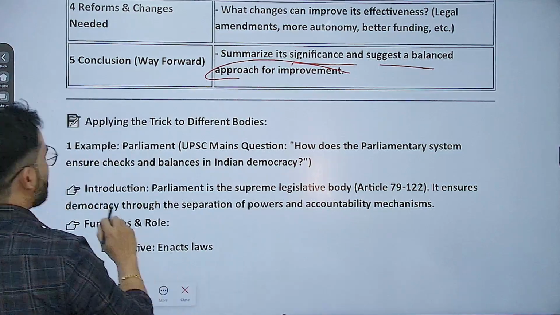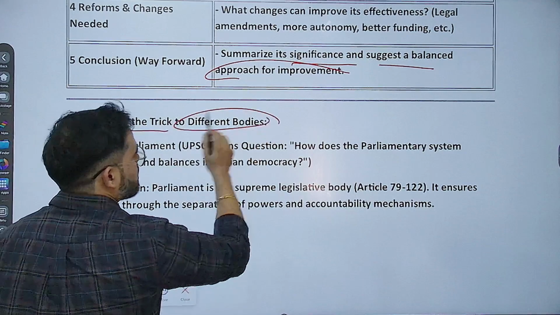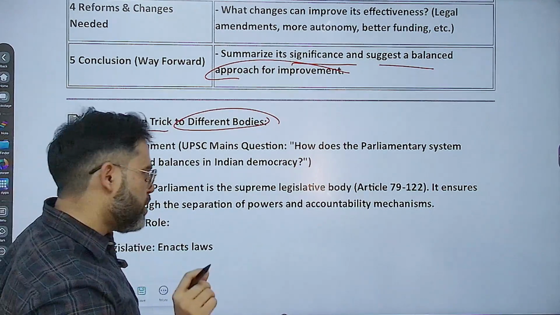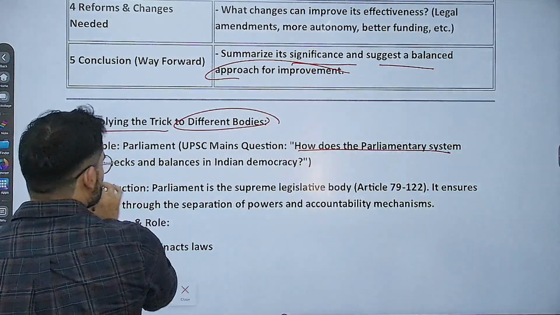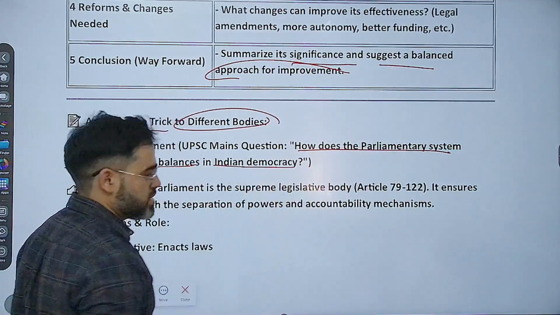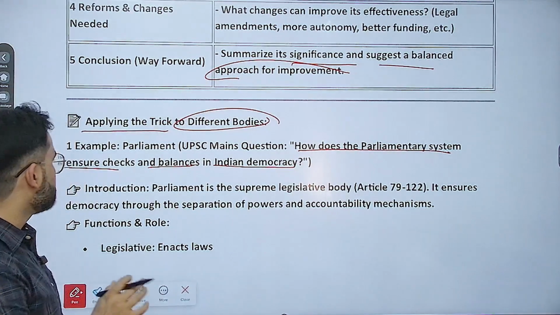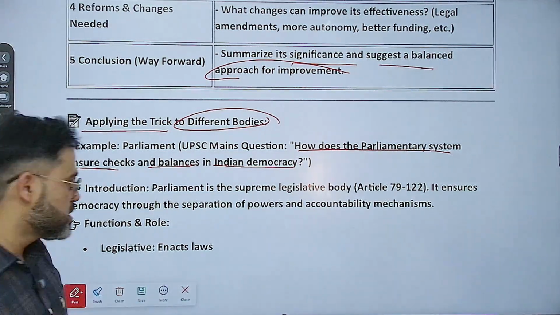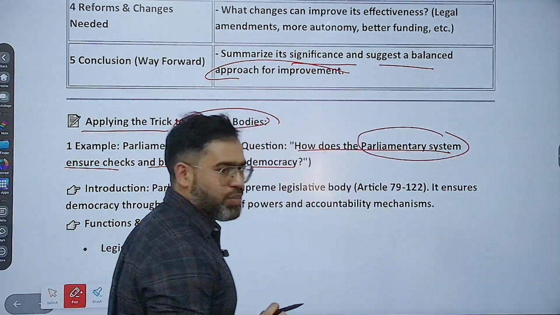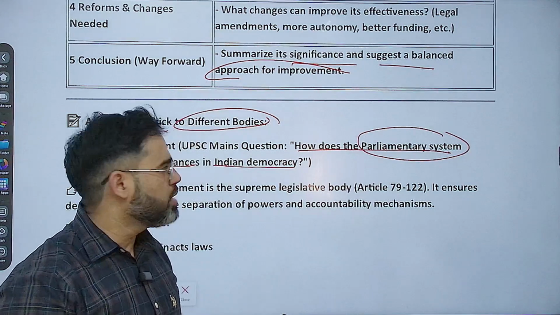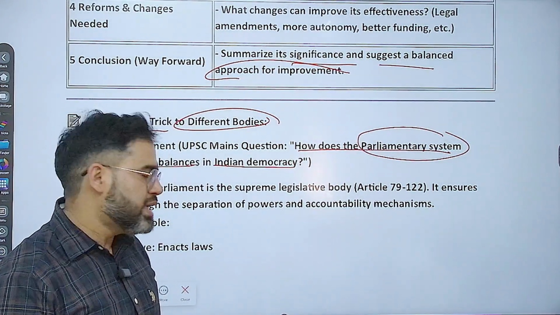Now we apply this. For example, if I want to apply the trick to different bodies, here is one important example I am taking: how does the parliamentary system ensure checks and balances in Indian democracy. Suppose one question is there like this. The first important thing is that this question is all about the body, that is the parliamentary body, Parliament. Parliamentary system is about Parliament and also the state legislature.